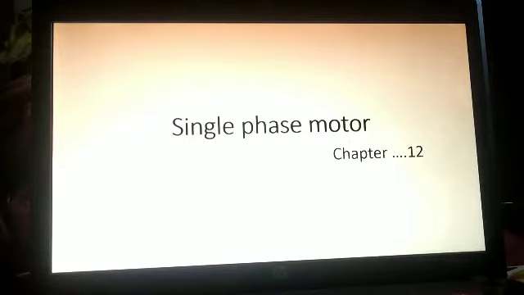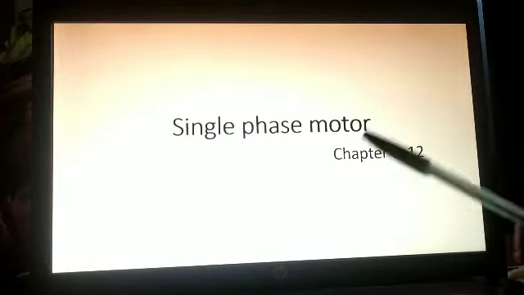So we will start with the new chapter, and if you have any doubts in the transformer lecture, any kind of doubts in numericals especially, because numericals are what will score you marks, so focus on numericals and the theory part also. If you have any doubts in that lecture, you can ask anytime. So we'll start with single phase motor.